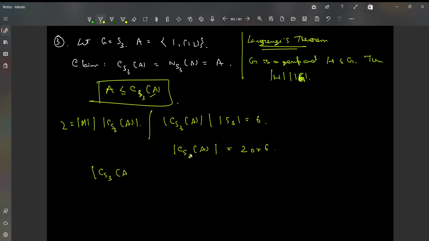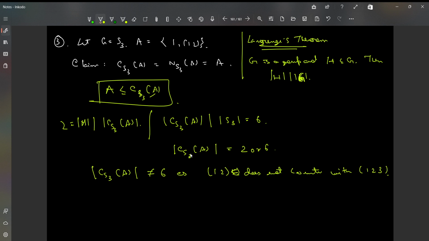But obviously it cannot be 6, as the element (1 2) does not commute with the element (1 2 3). So precisely the centralizer cannot be the whole of S3.